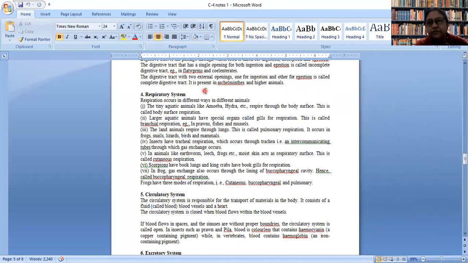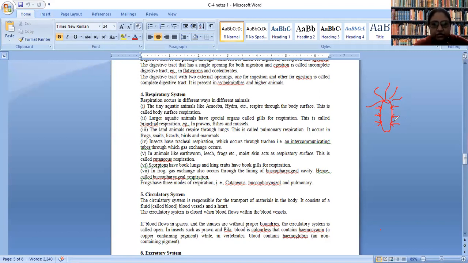For example, if organisms are microscopic, the number of cells present in their body is less, so they can manage to respire via the body surface. For example, in case of Hydra, the simple diffusion method is enough for respiration. The gaseous exchange occurs at the body surface only.